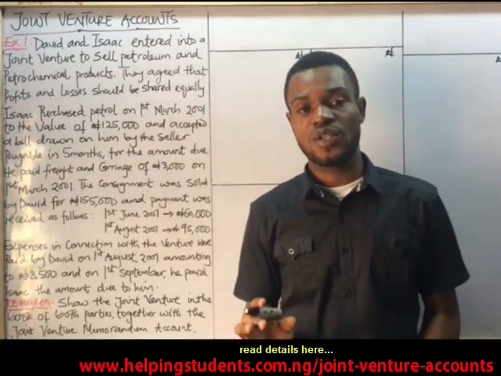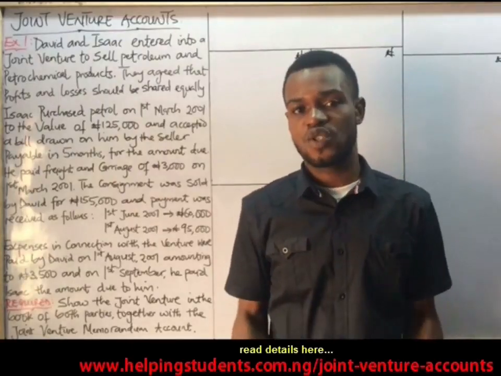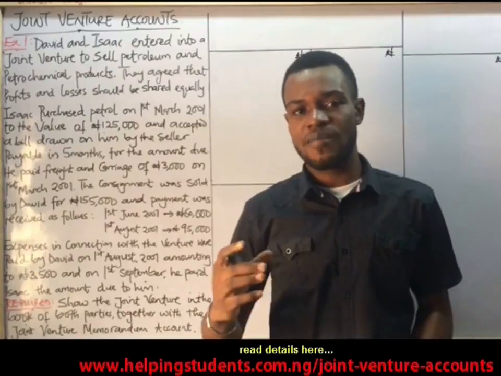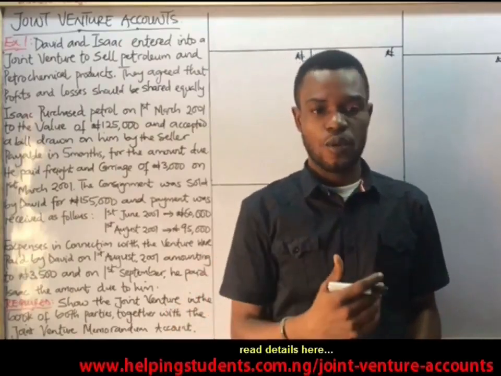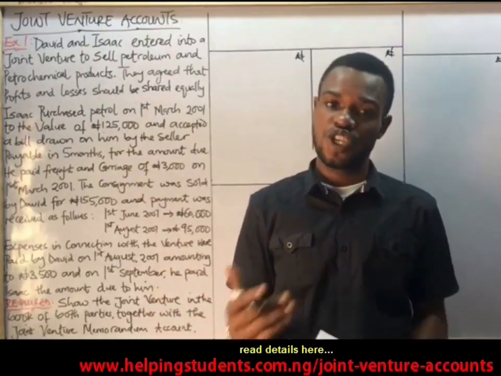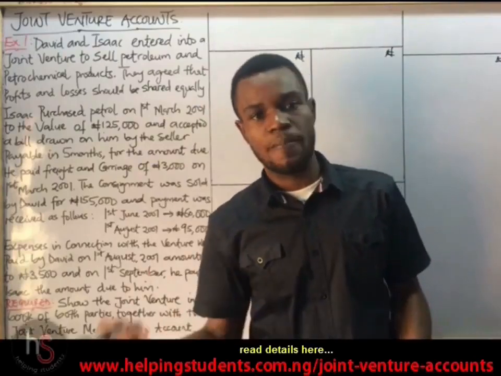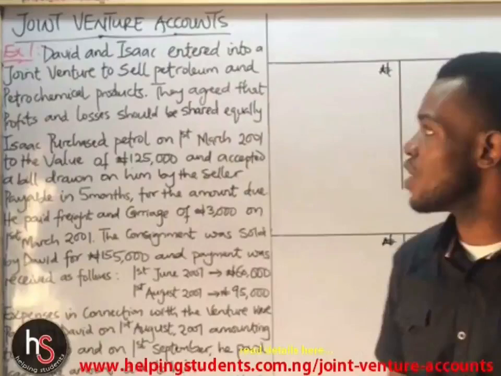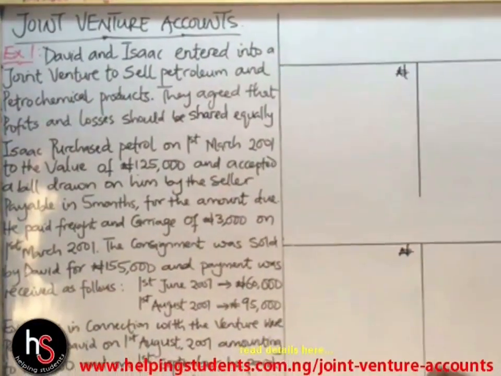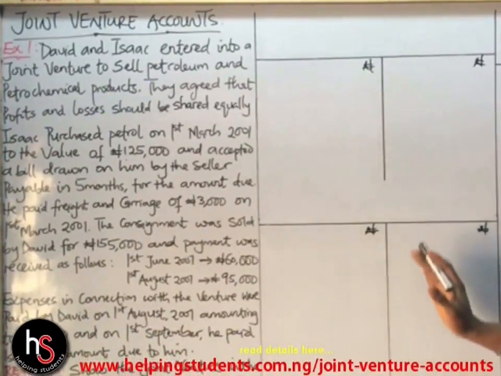Each time you're to answer a question under the joint venture, you need to know how many venturers are in that venture. Then you also need to know what their agreement is, what the share of profit is going to be, if they have agreed to share the profits or losses equally or on a ratio basis. So in this question, it has to do with David and Isaac. Now we'll have two cash books, one for David and one for Isaac.